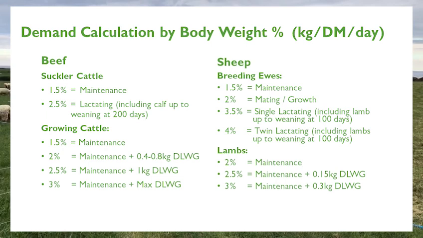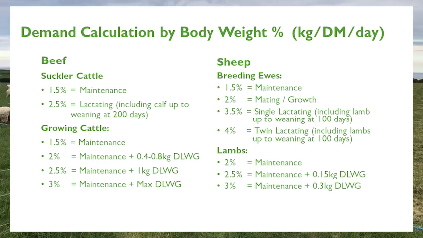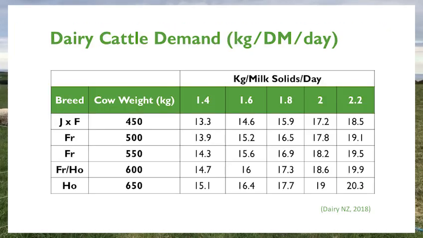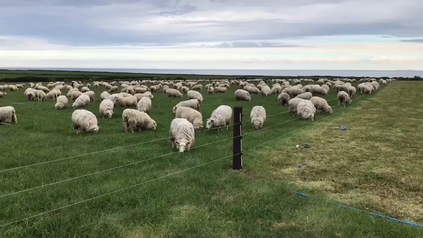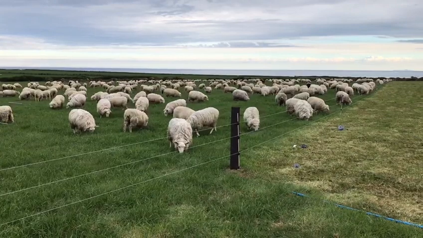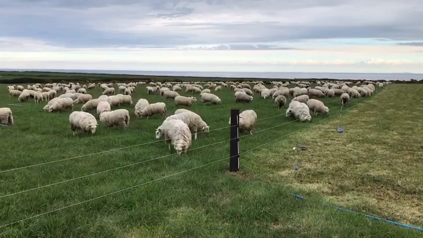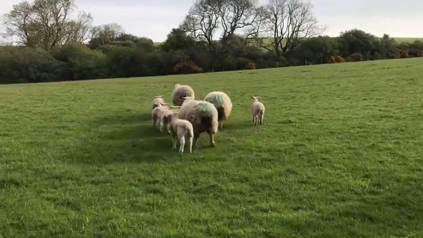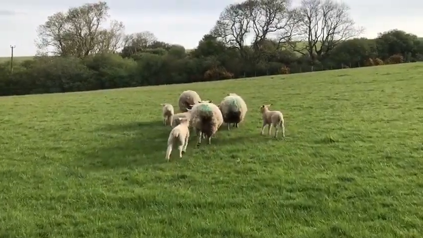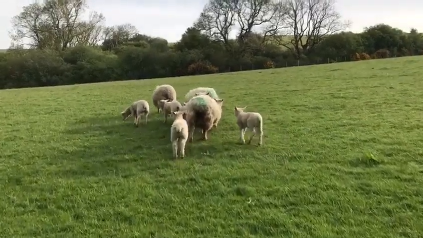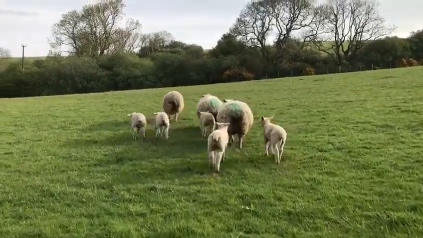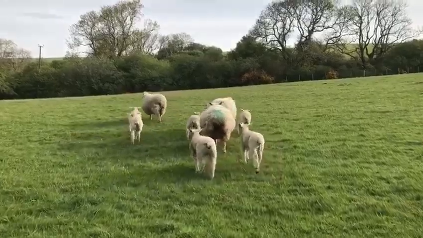This table shows what percentage body weights need to be used when calculating beef and sheep demand. This table shows how dairy cow demand increases as cow weight and production increases. These 50 kilo dry ewe lambs are allocated grass for maintenance plus growth at 2.5%, which is 1.25 kilograms dry matter. These 70 kilogram ewes rearing twins will be on peak lactation and therefore will have a 4% demand, which equates to 2.8 kilograms dry matter a day each.